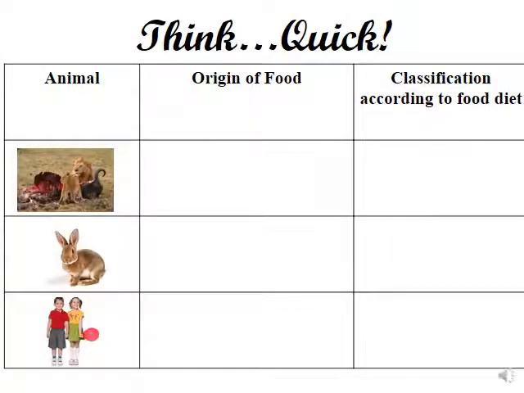So here we have the lion, the rabbit, and human. The lion consumes food of plant or animal origin? Sure, it's of animal origin, so it is carnivore. Classification according to the food diet, we have three classifications: herbivore, carnivore, omnivore.